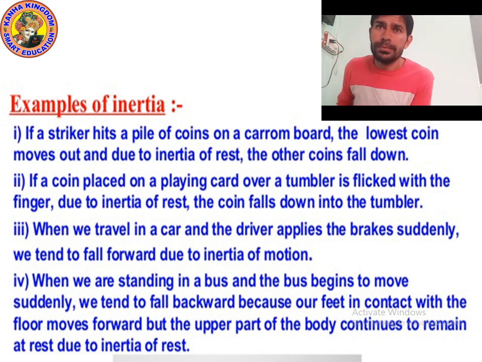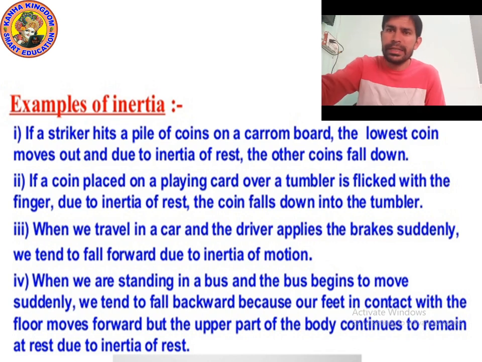So when you hit the coins, what will happen? The coin which is at the bottom, the lowest coin, will move out, and the other coins will remain at rest. Why? Because they are in rest position, so they try to maintain their tendency.